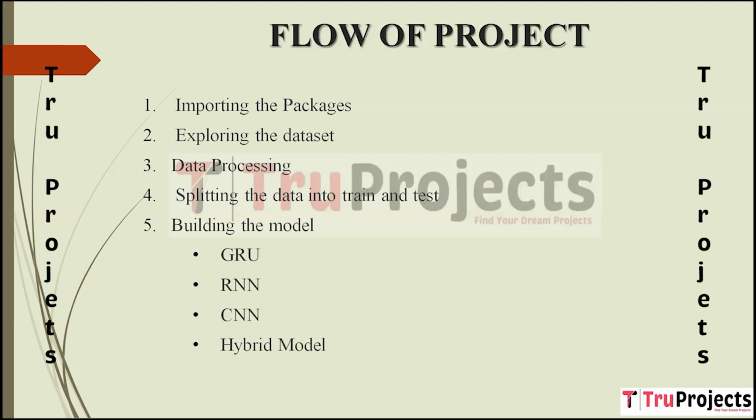GRU, Gated Recurrent Unit. GRU is a type of recurrent neural network, RNN, that is particularly effective for processing sequential data like text. It has a gating mechanism that helps it capture long-term dependencies in the data. GRU can retain relevant information from the past, making it suitable for understanding the context and emotional flow within text data. RNN, Recurrent Neural Network.